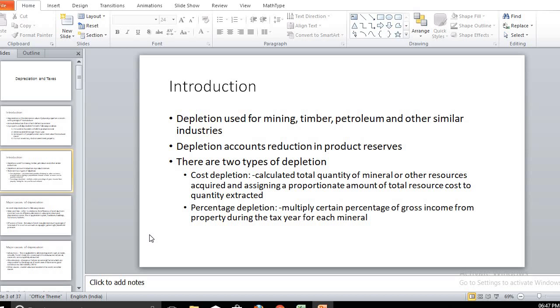So the organization should consider the depreciation amount before filing the income tax. These are the expenses we should consider before finalizing the financial result of the particular engineering project.